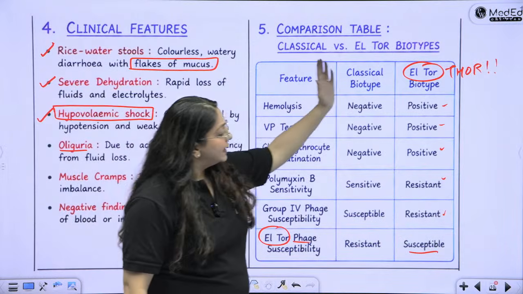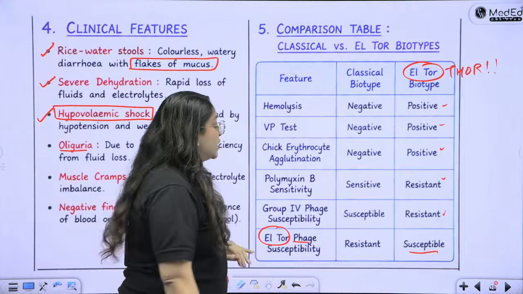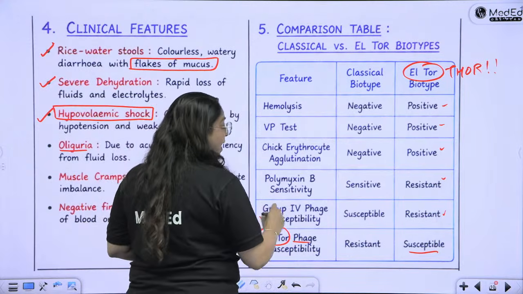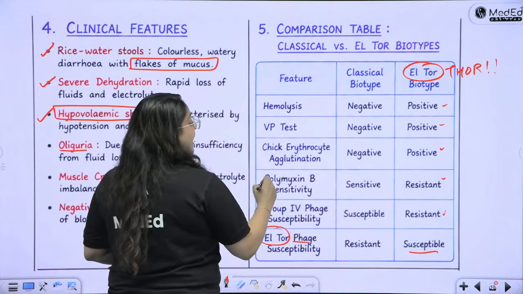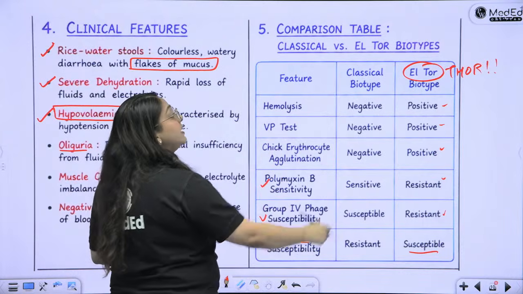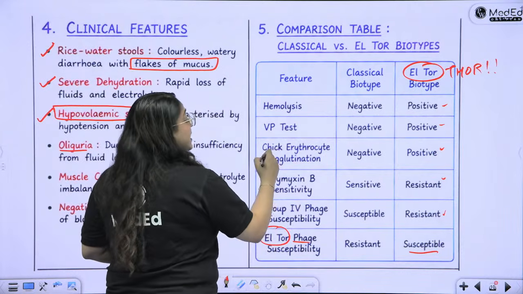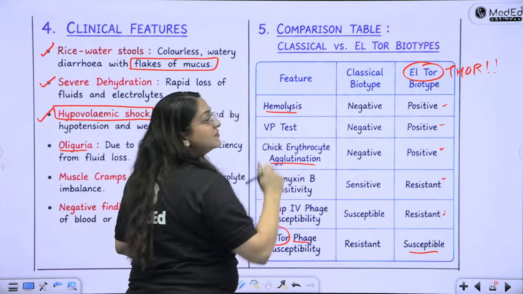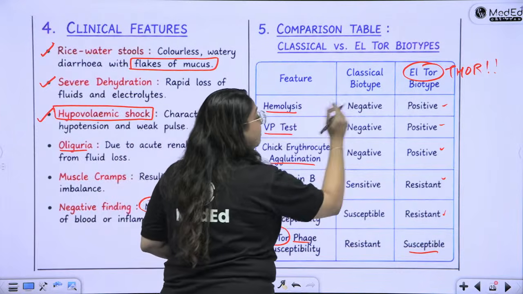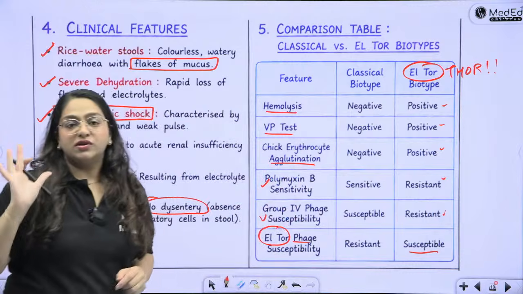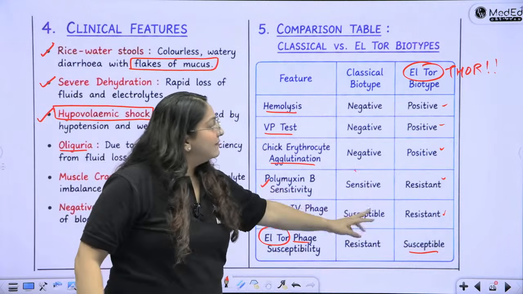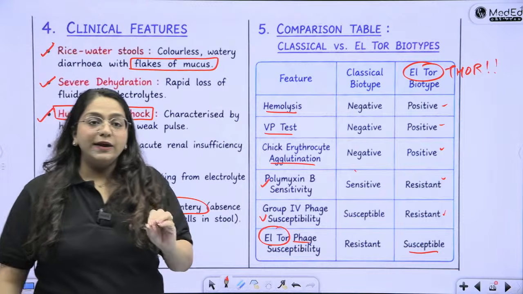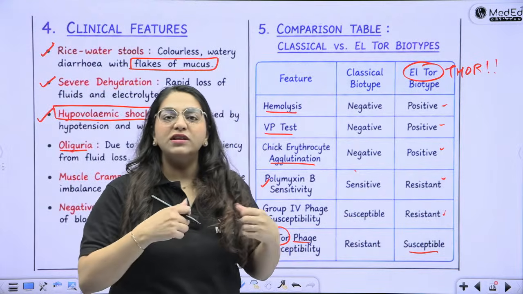Rest everything it is positive and resistant. So it is going to resist group 4 phage while the classical is going to succumb. It is going to resist polymyxin B while the classical is going to succumb. It is going to agglutinate the chick erythrocytes. It is going to cause hemolysis of the sheep RBCs and it is going to give the VP test also as positive. Rest everything is going to be negative and sensitive in the classical. Okay. So it is going to cause destruction.